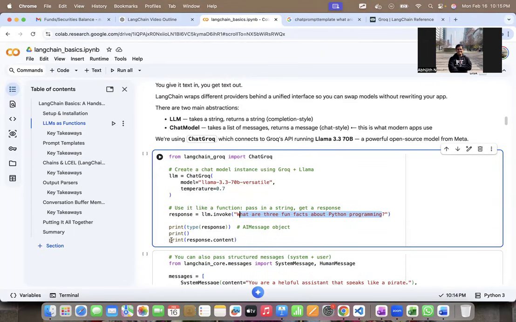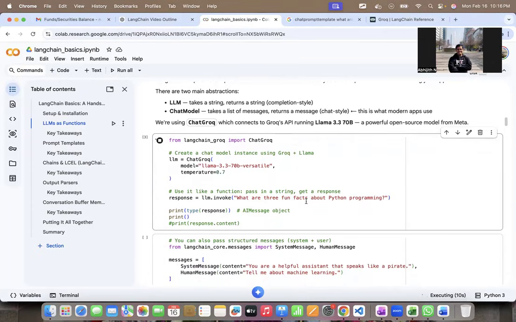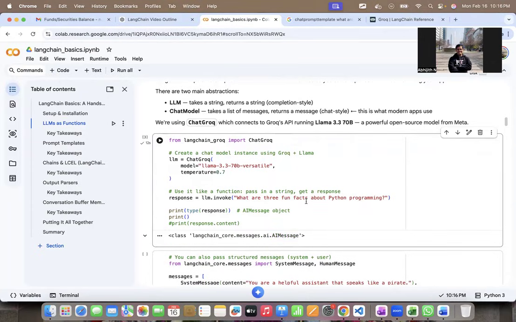Let me comment this out and run it and see what happens. Notice it has created a class from langchain_core.messages.ai.AIMessage. So it has created an output response, which is an object of the type AIMessage.